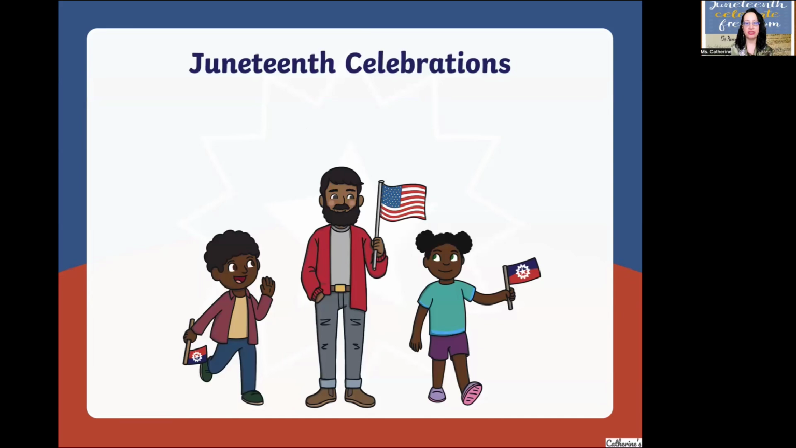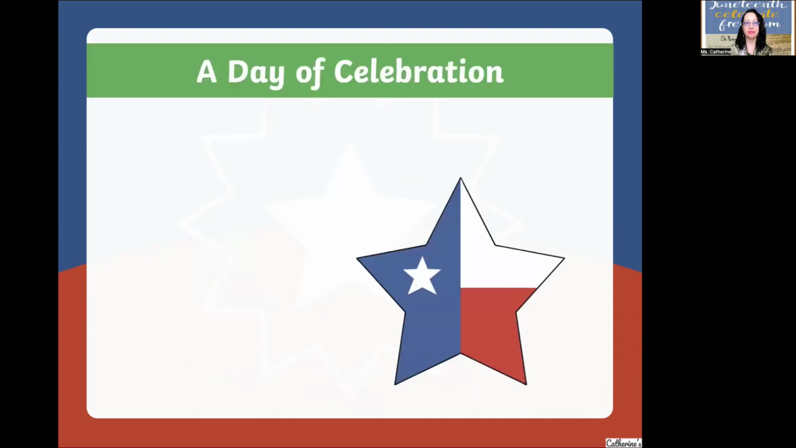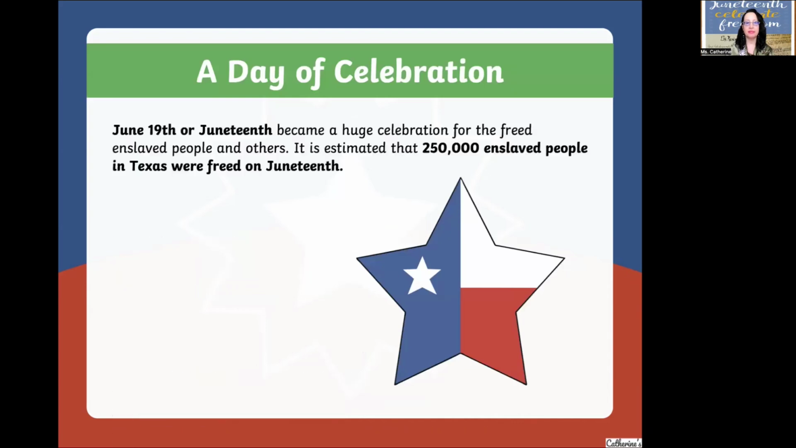Juneteenth celebrations. The first Juneteenth celebration happened in Galveston, Texas in 1866. Juneteenth is the oldest celebration to mark the end of slavery in the United States. A day of celebration. June 19th, or Juneteenth, became a huge celebration for the freed enslaved people and others.